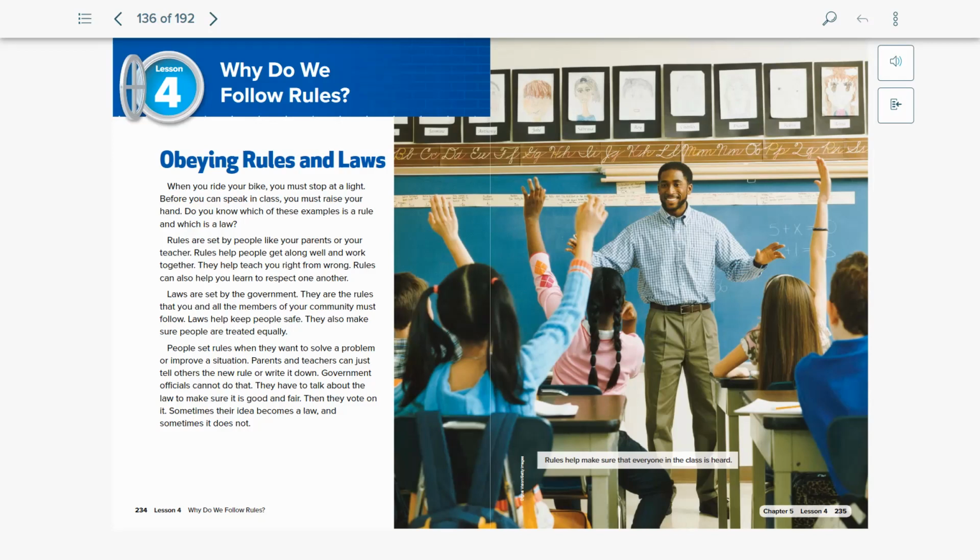When you ride your bike, you must stop at a light. Before you can speak in class, you must raise your hand. Do you know which of these examples is a rule and which is a law?